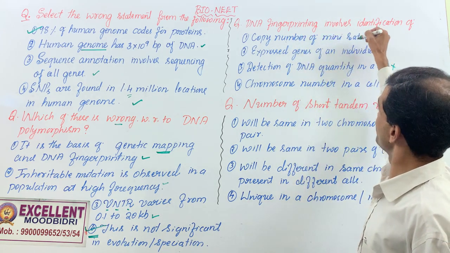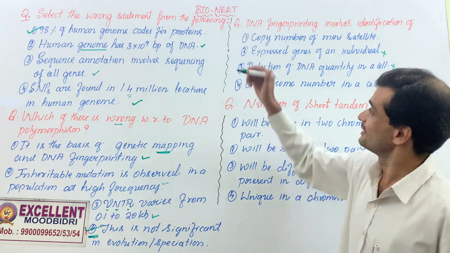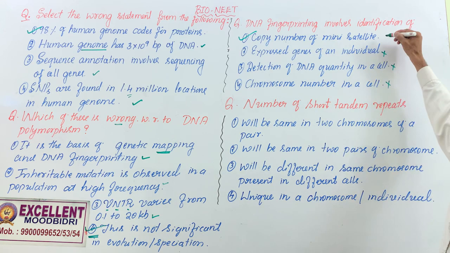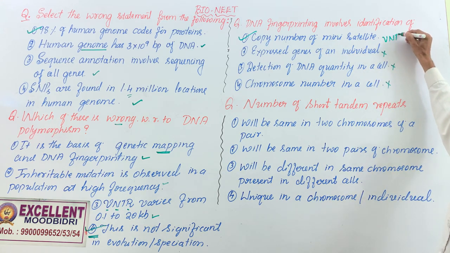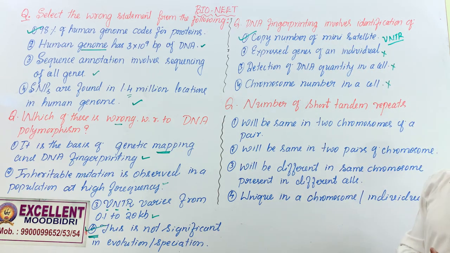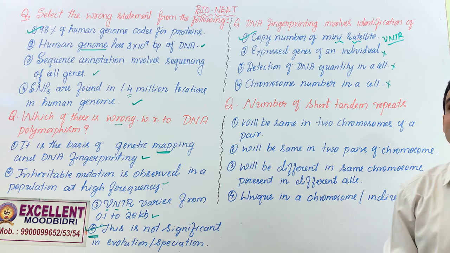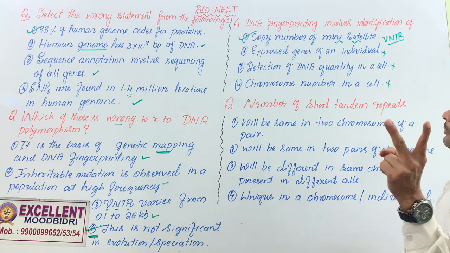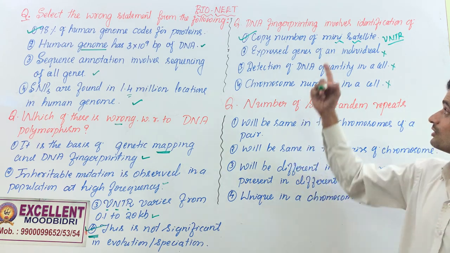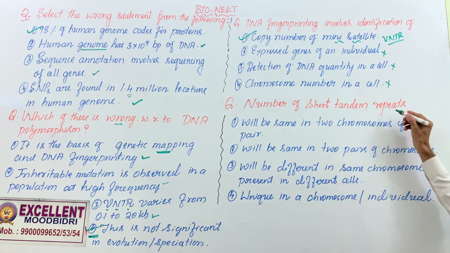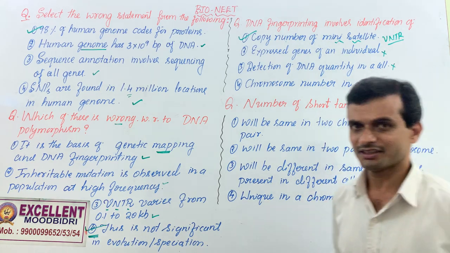Copy number of minisatellite. Yes, this is the correct description. We are going to check variable number of tandem repeats. We are going to check copy number because VNTR belongs to this category of minisatellite. There are 2 types of satellites, microsatellites and minisatellites. So this is the correct answer. Number of short tandem repeats? That's VNTR only.